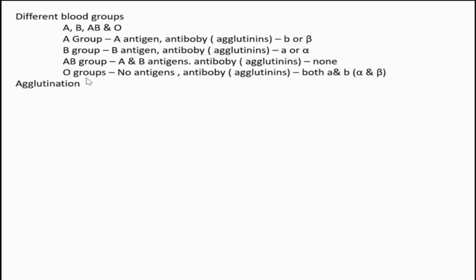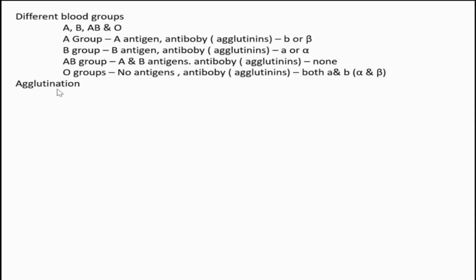Then coming to O group, O means there is no A, no B. So no antigens are present. And since no antigens are there, it's very easy to have both antibodies coexist in O group. That's about different types of blood group. I think you understand that.